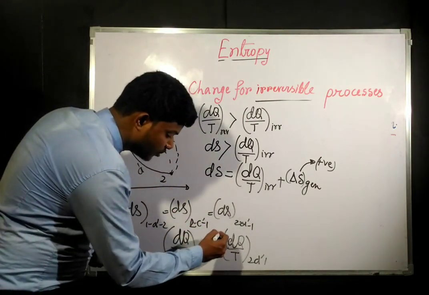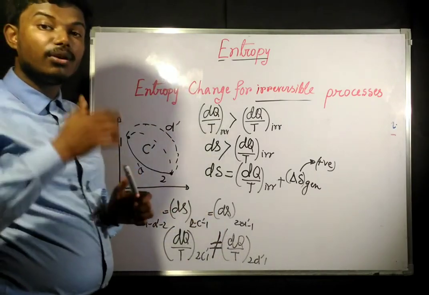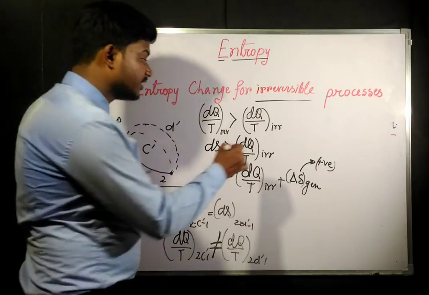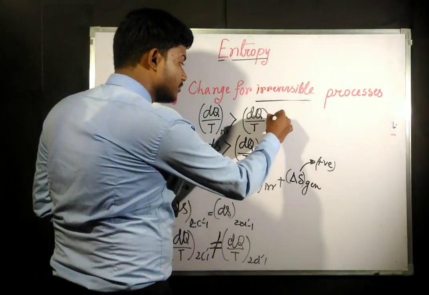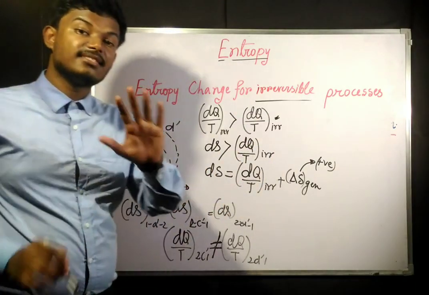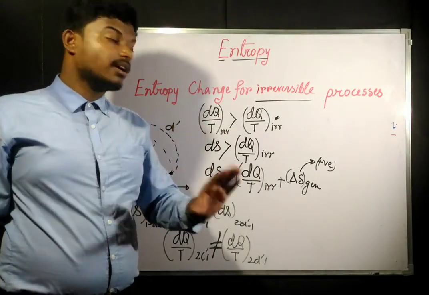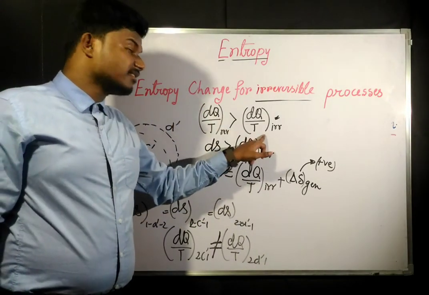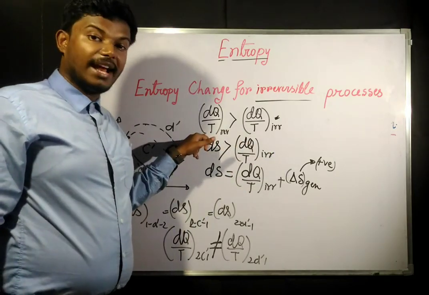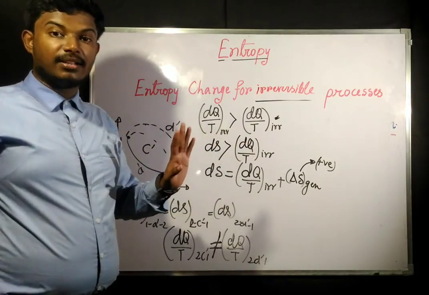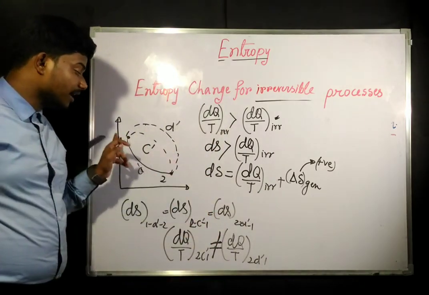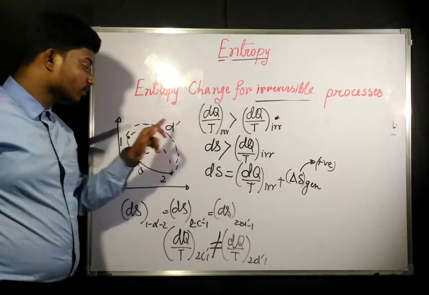It is just a quantity which is less than the entropy change. It is not a property. If it were a property, then for the same endpoints this value would be the same.